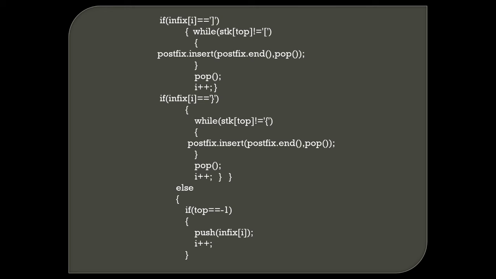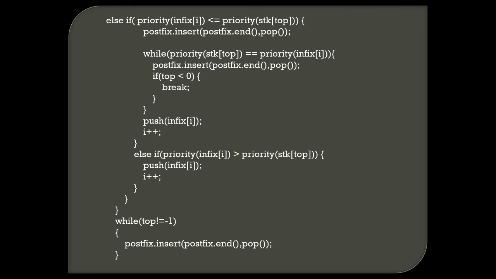In the next branch, if the priority of infix of i is less than or equal to the priority of the stack top, then postfix insert the popped operator. While the priority of the stack top is greater than or equal to the priority of infix of i, postfix insert the popped operator, and if top is less than 0, then break. Then push infix of i.